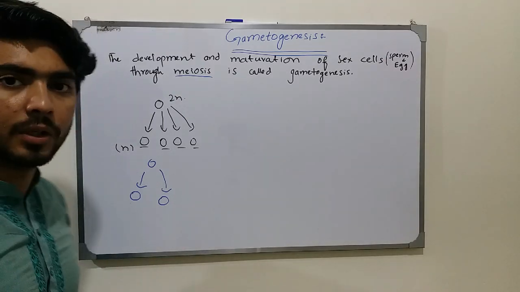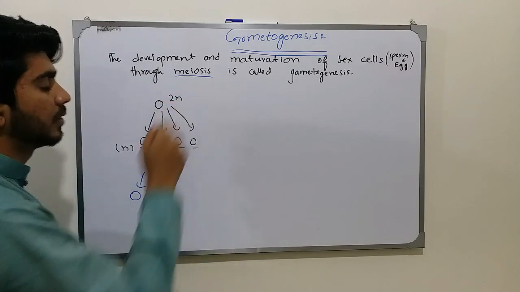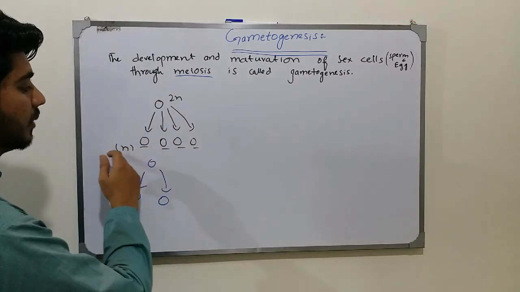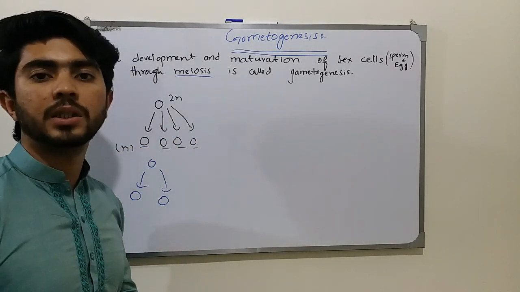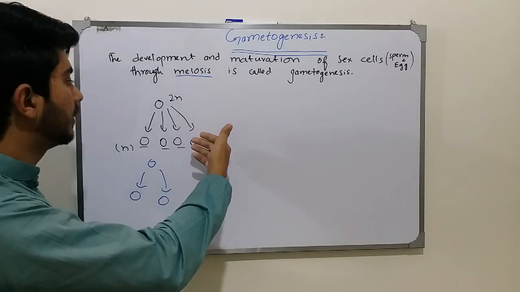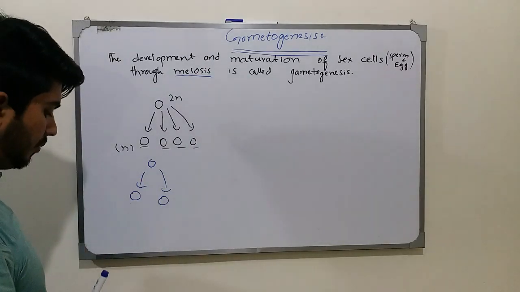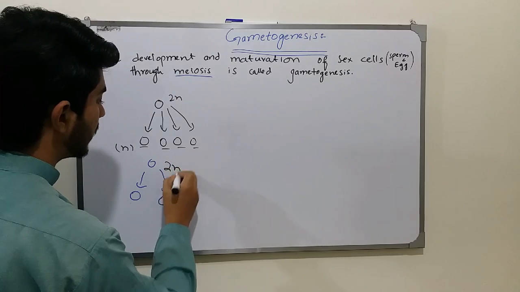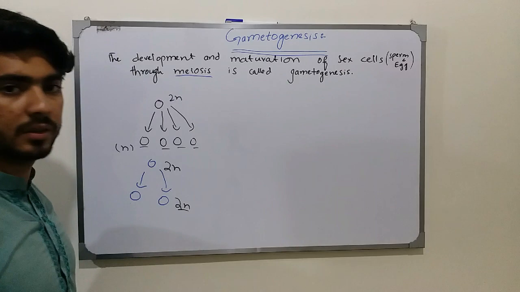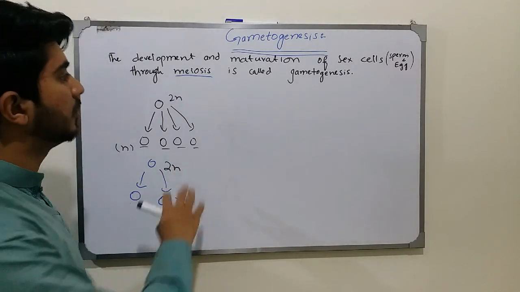And there is also another point, which is the chromosomal number. The parent cell is 2n, that is diploid, and it produces four cells, all of which are haploid. It means that there is a reduction in the chromosomal number as compared to the parent cells. While in mitosis, here is the 2n chromosome number, and the progeny also has the 2n chromosomal number. It is the same in chromosome number as compared to the parent cells.